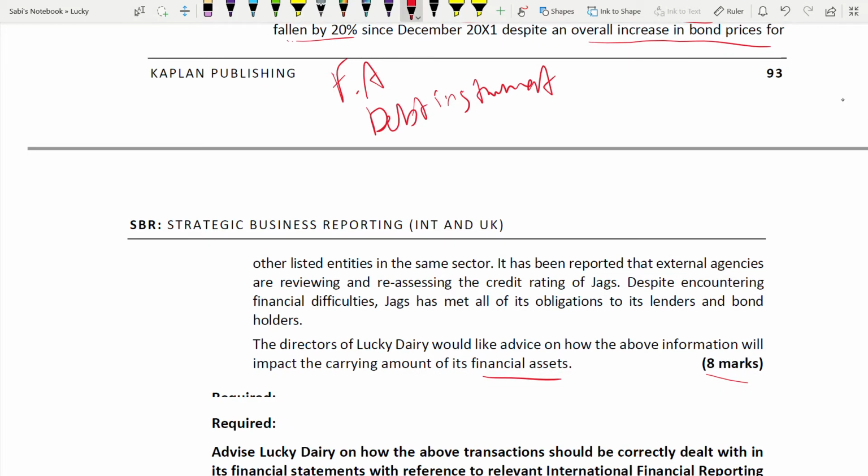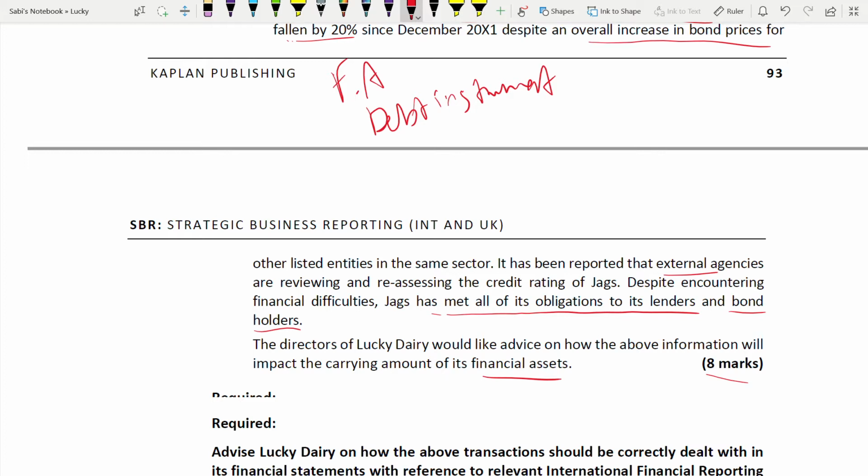It has been reported that external agencies are reviewing and reassessing the credit ratings, and despite encountering financial difficulties, they have met all their obligations to its lenders and bondholders. It's quite surprising. You have to keep a skeptical mind, right? Professional skepticism. In audit, you must have heard this word. So whenever you are doing SBR also, you have to be very alert that something is very fishy, something is not all right, because you are having such financial difficulties and still you are meeting the obligations. It's quite surprising.